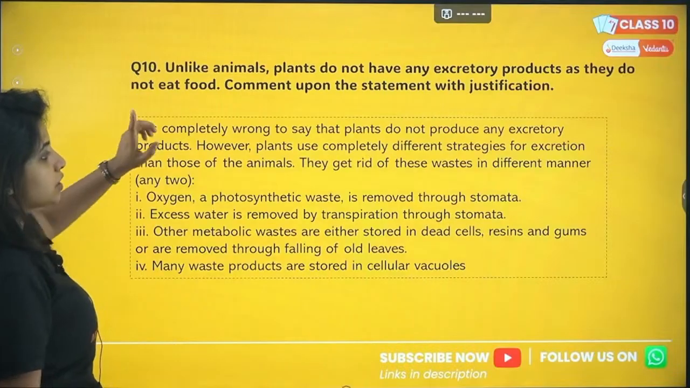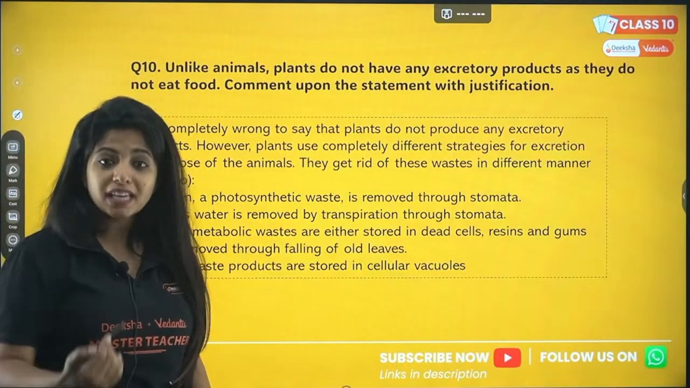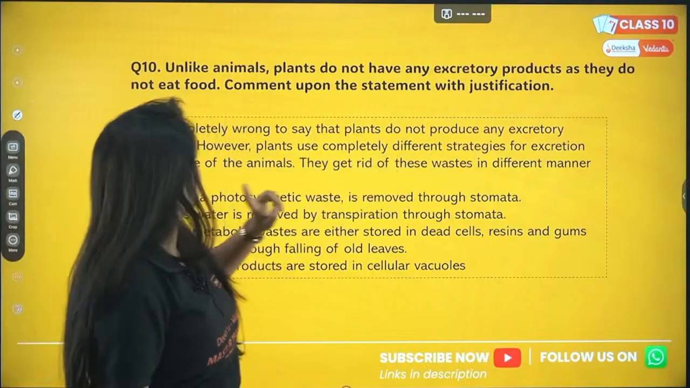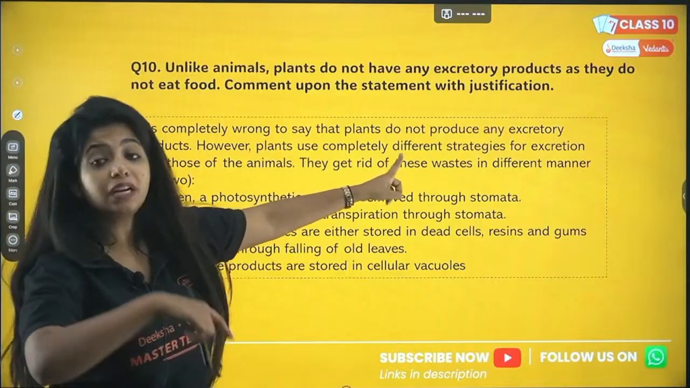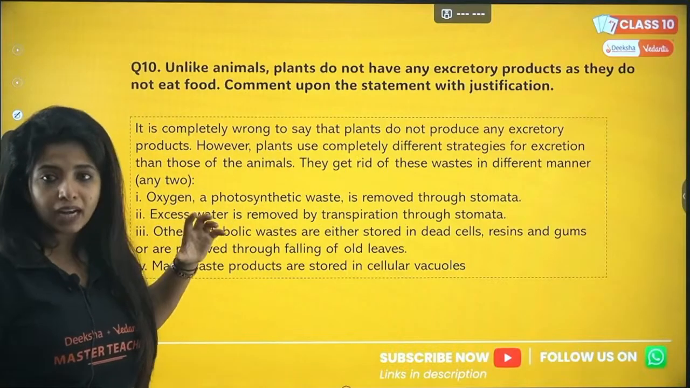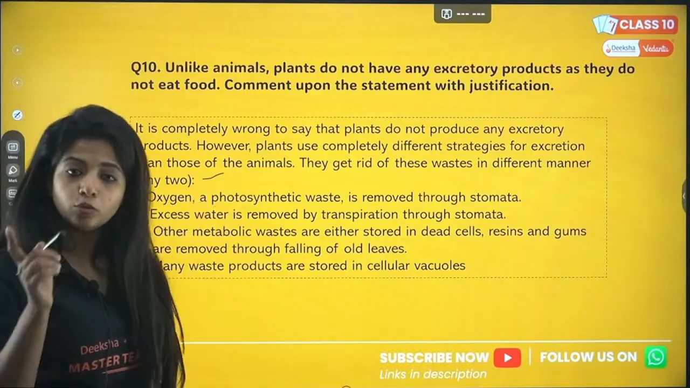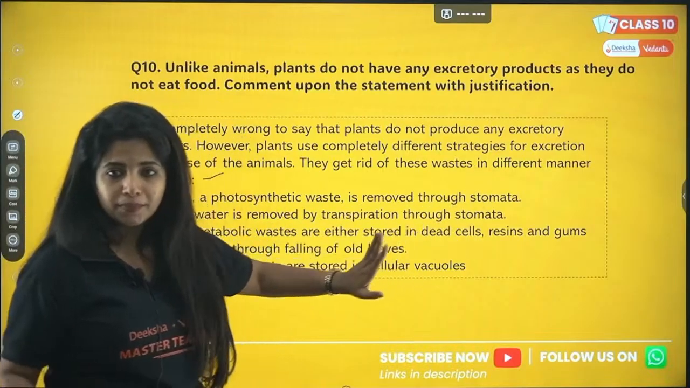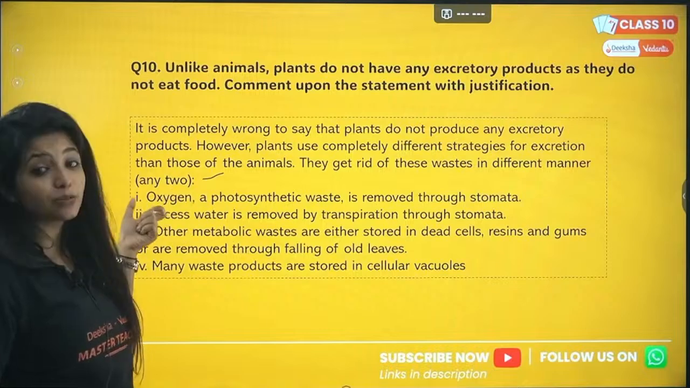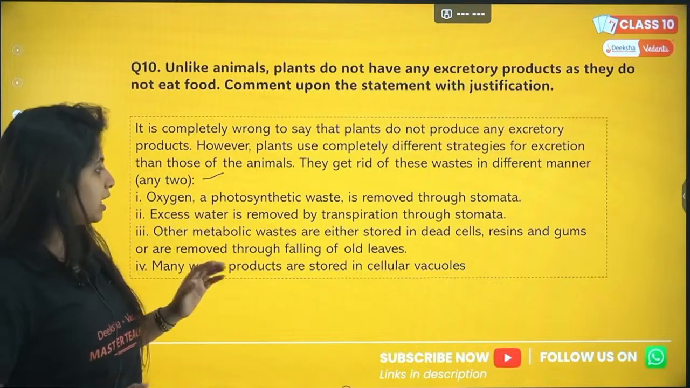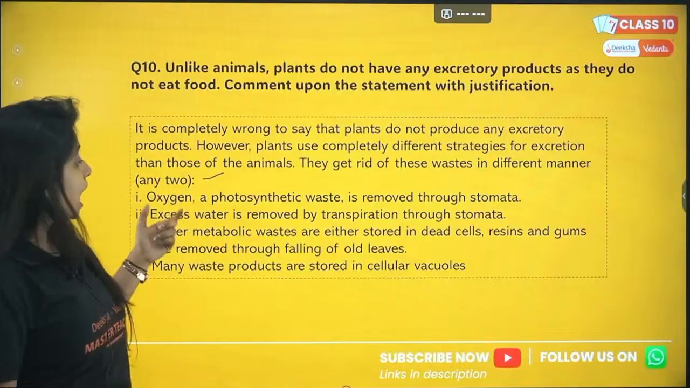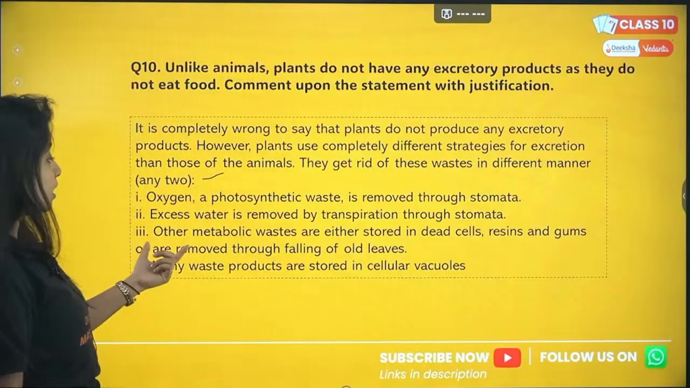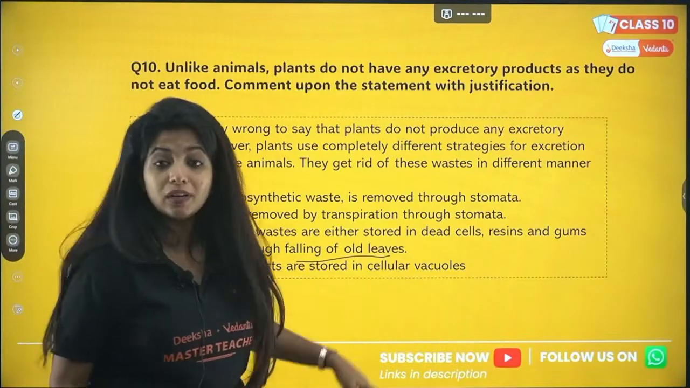So how do you need to write the answer? According to the marking scheme which is given to you, you have to write the answer like this. It is completely wrong to say that plants do not produce any excretory products. However, plants use completely different strategies for excretion than those of animals. You just have to write any two because it's a 2-marker question. Oxygen, a photosynthetic waste, is removed through stomata. That is one thing. Excess water, not plain water, excess amount of water, if it is there, is removed by transpiration through stomata. Other metabolic wastes are either stored in dead cells, resins and gums, or are removed through falling of old leaves.